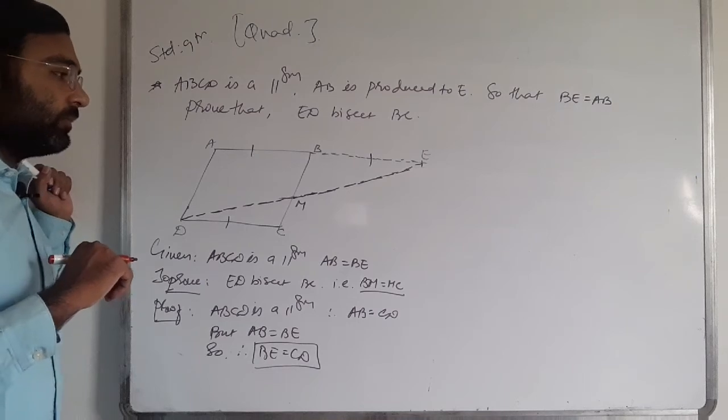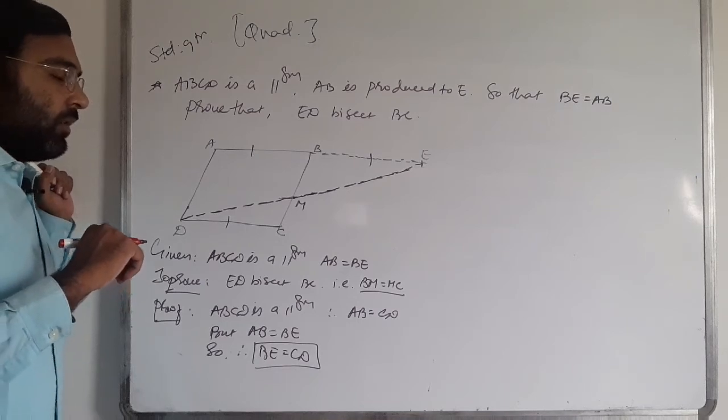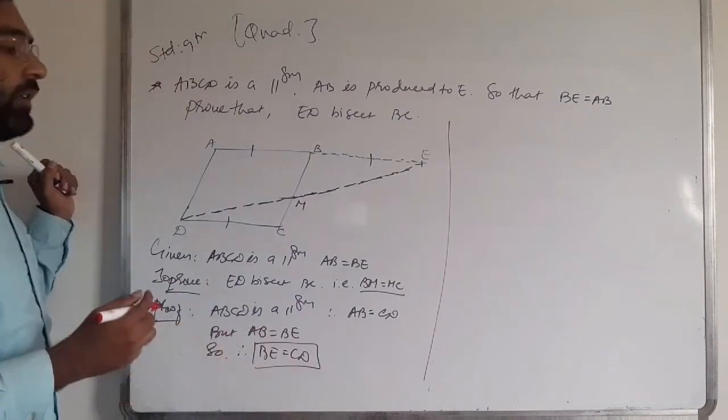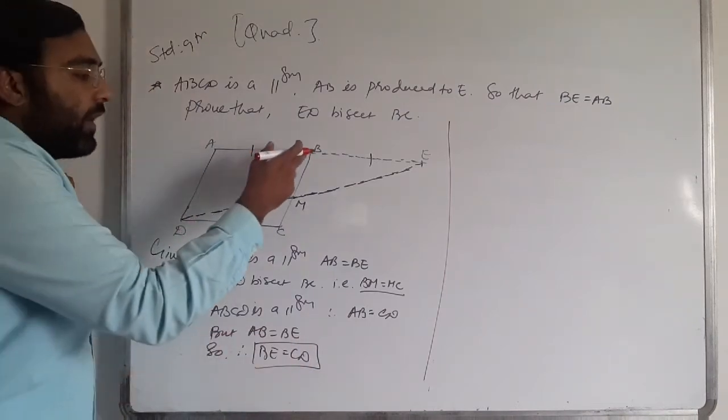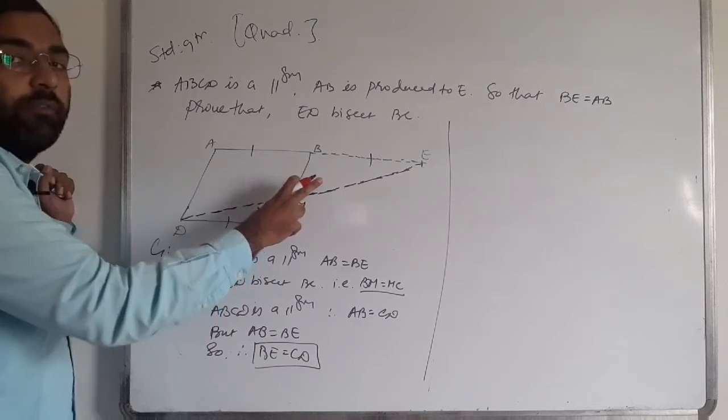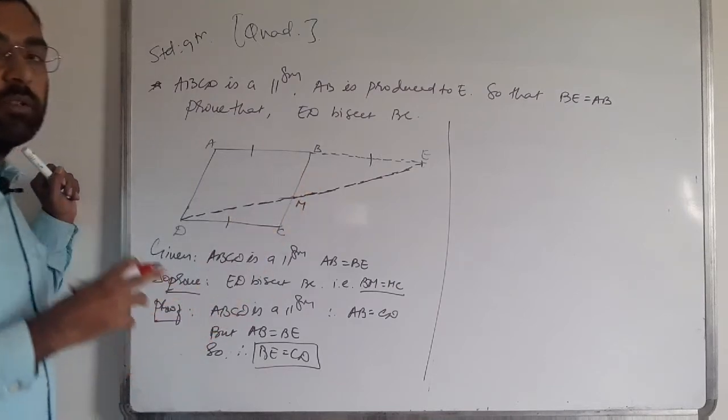Now in this condition, if I have to prove that BM equals MC, I have to take these two triangles and prove that these two triangles are congruent.